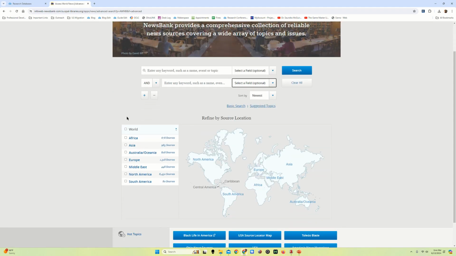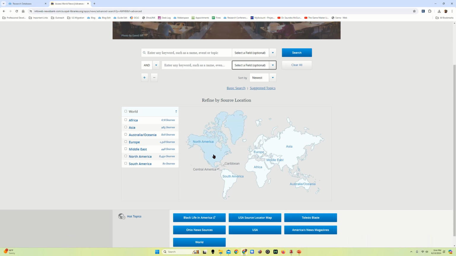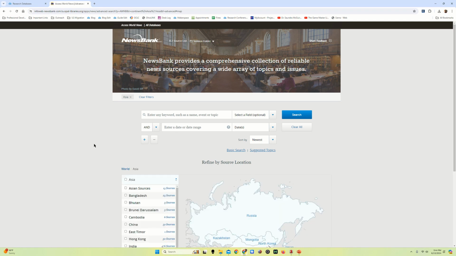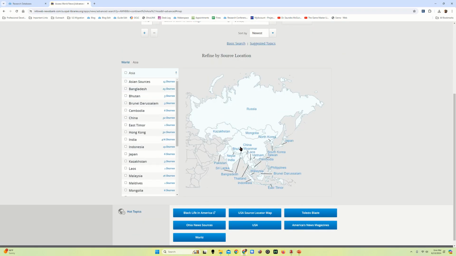The other way I can refine my search that is a little bit unique is I can narrow things down geographically. I can look only for newspaper sources from a specific area. That's not really the same presentation in Dragon Quest. I can look by specific country. So if I want to know what the Mainichi is reporting on because I've been watching a lot of Tokyo Vice, I could do that.